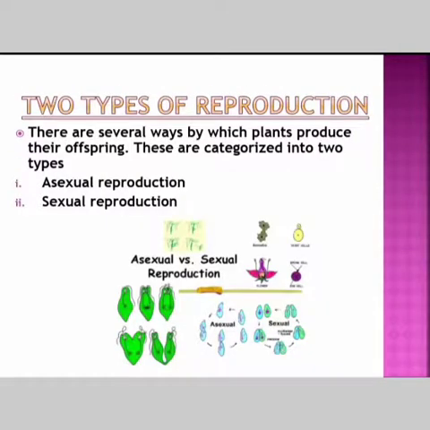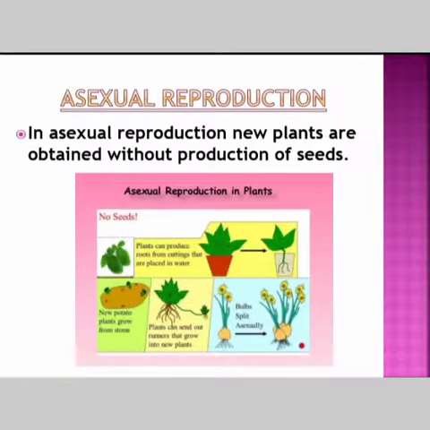Coming to the several ways by which plants produce their offsprings. Offsprings means their young ones. These are categorized into two types, that is asexual reproduction and sexual reproduction. In today's class we shall study only asexual reproduction. In asexual reproduction, plants can give rise to new plants without seeds, whereas in sexual reproduction, new plants are obtained from seeds. That is the main difference.